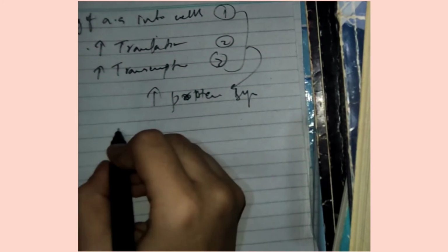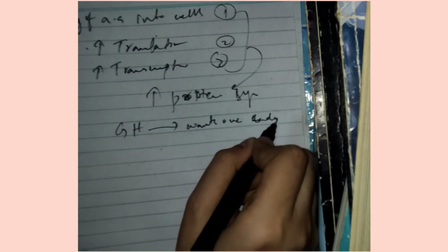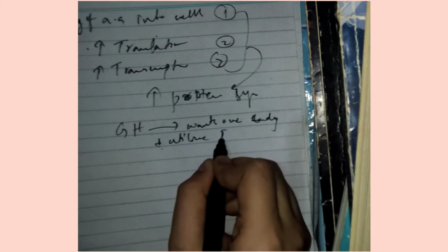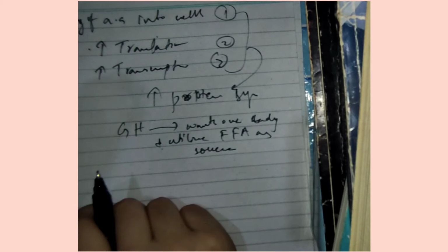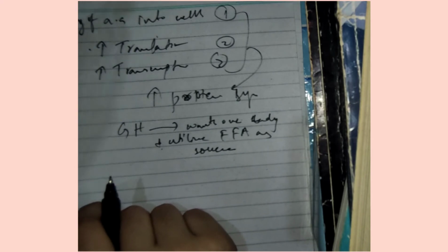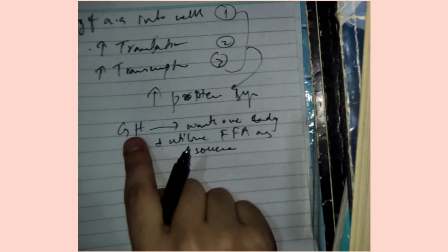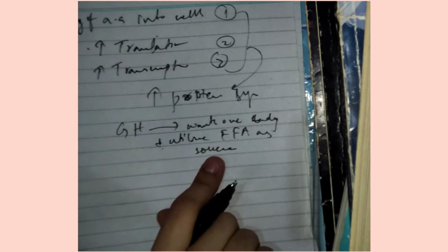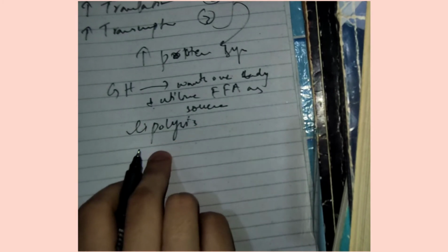Now, one more thing: growth hormone wants our body to utilize free fatty acids as a source of energy. Normally, we use carbohydrates as a source of energy, then proteins by gluconeogenesis, like amino acids via gluconeogenesis, they will form glucose that will be used as the source of energy. But what growth hormone wants is that it utilizes free fatty acids as a source of energy. Now, how will it do that? We can simply say it will cause lipolysis, that is breakdown of lipids.